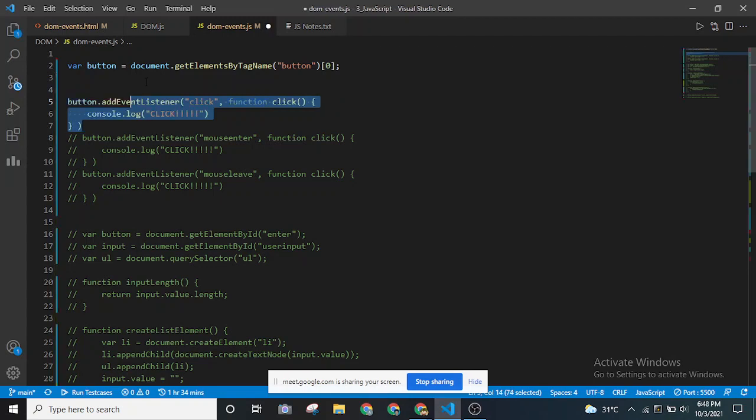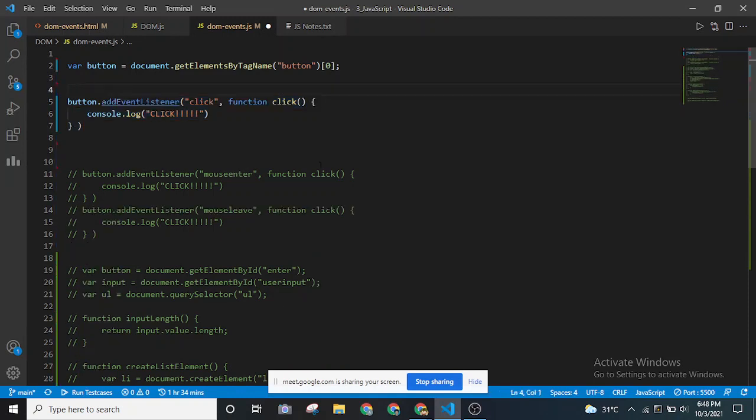DOM events can be added using a function called addEventListener. addEventListener is nothing but something that listens to an event. An event is nothing but a user trying to access the elements present on the visible screen. The first argument is the type of event we are going to give, and as you can see, it is a click event. The next argument is a function, which is the functionality that we want to perform based on the event.